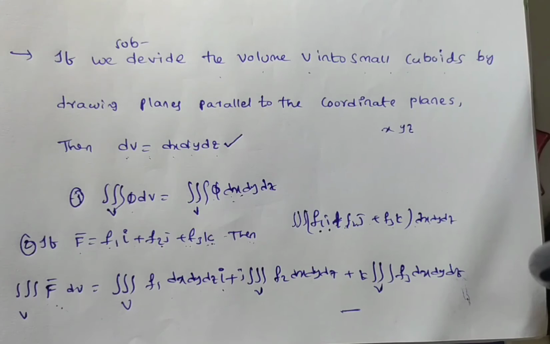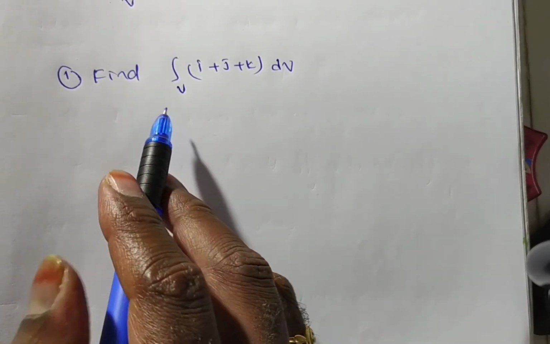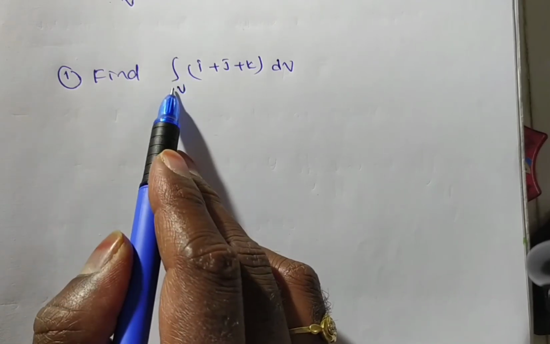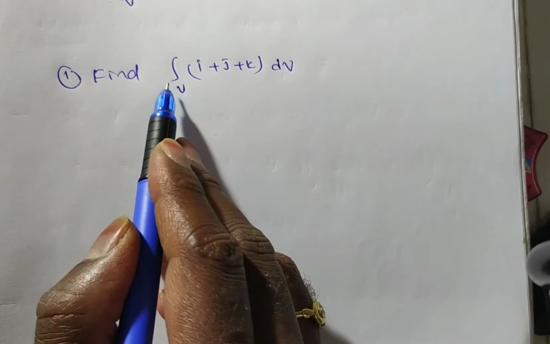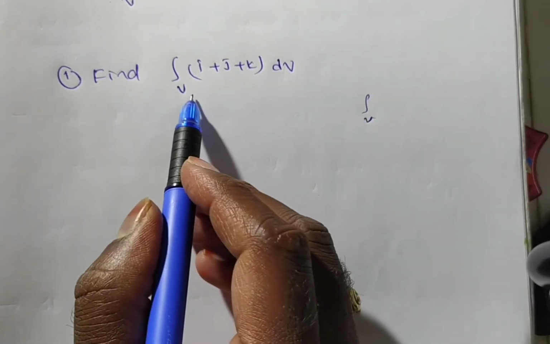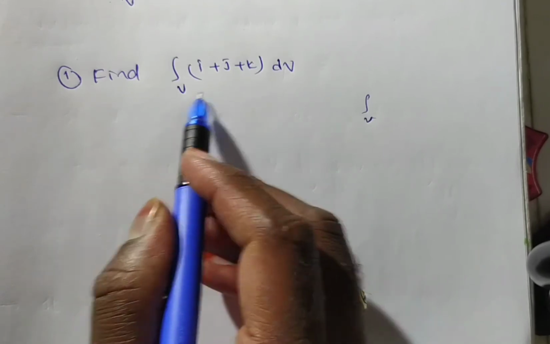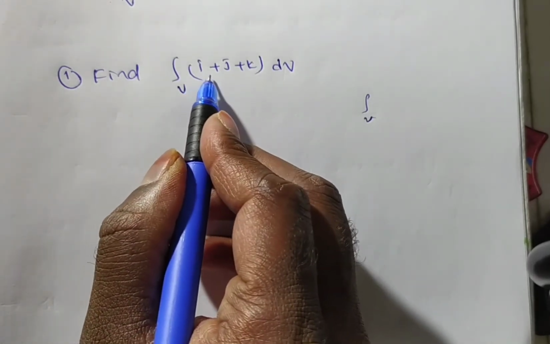Now one problem we will discuss. This problem was given in a JNTU exam recently. Find the integral over V of (i plus j plus k) dv. Integral over V is nothing but a triple integral. Are they given any region or bounding surface? No. Is there any xyz term?